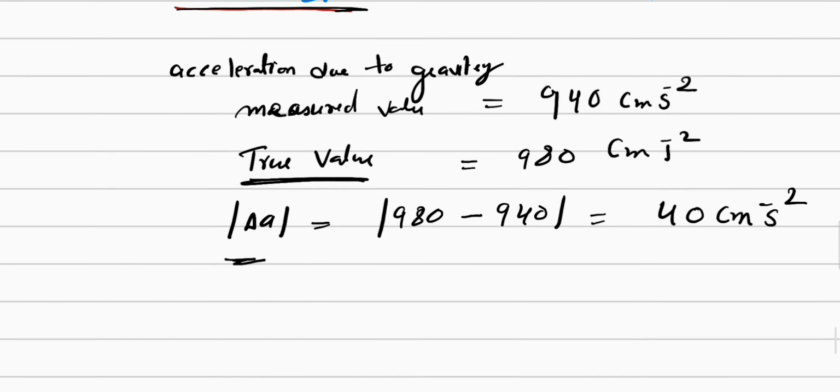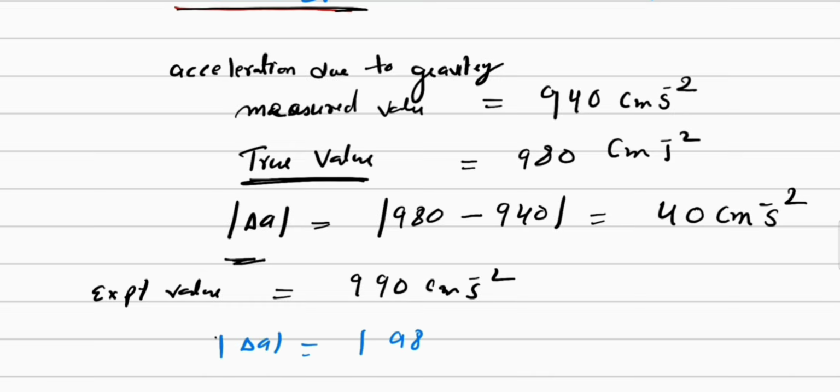Now suppose that my experimental value of acceleration due to gravity is equal to 990 centimeter per second square. So in this case the absolute error delta A is equal to 980 minus 990. We know the true value of the acceleration due to gravity, which is 980. So this will be equal to mod of minus 10. So this is equal to 10 centimeter per second square. That is why the absolute error is always positive.